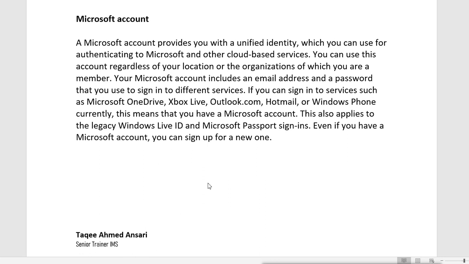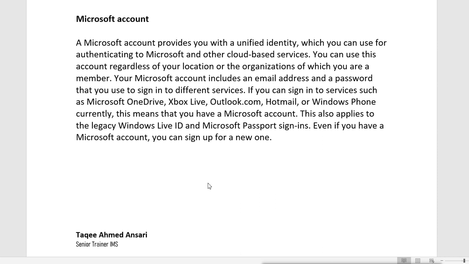Next is Microsoft account. The Microsoft account provides you with a unified identity, which you can use for authenticating to Microsoft and other cloud-based services. You can use this account regardless of your location or the organization of which you are a member, and your Microsoft account includes an email address and a password that you use to sign into different services.